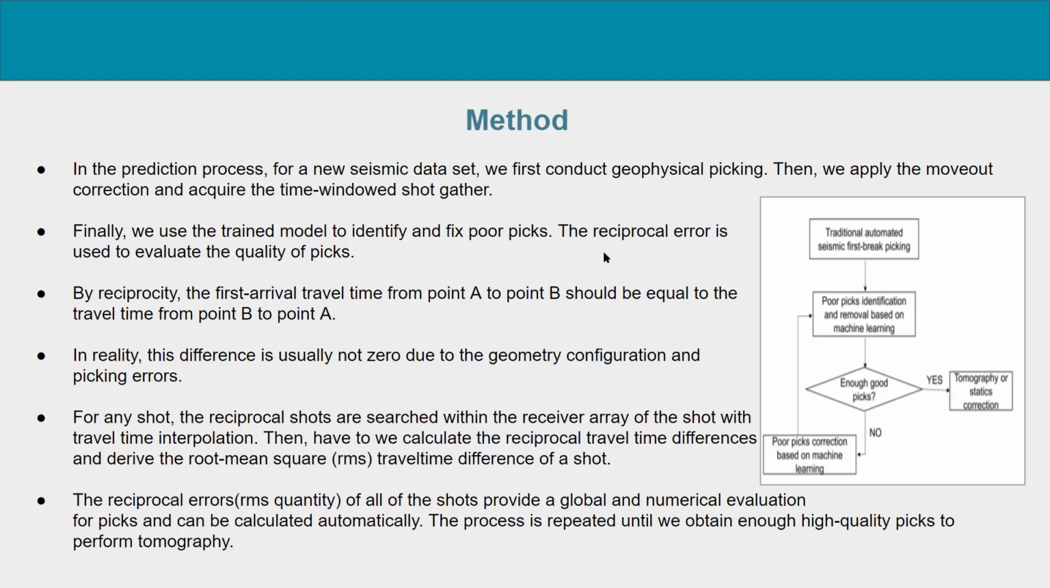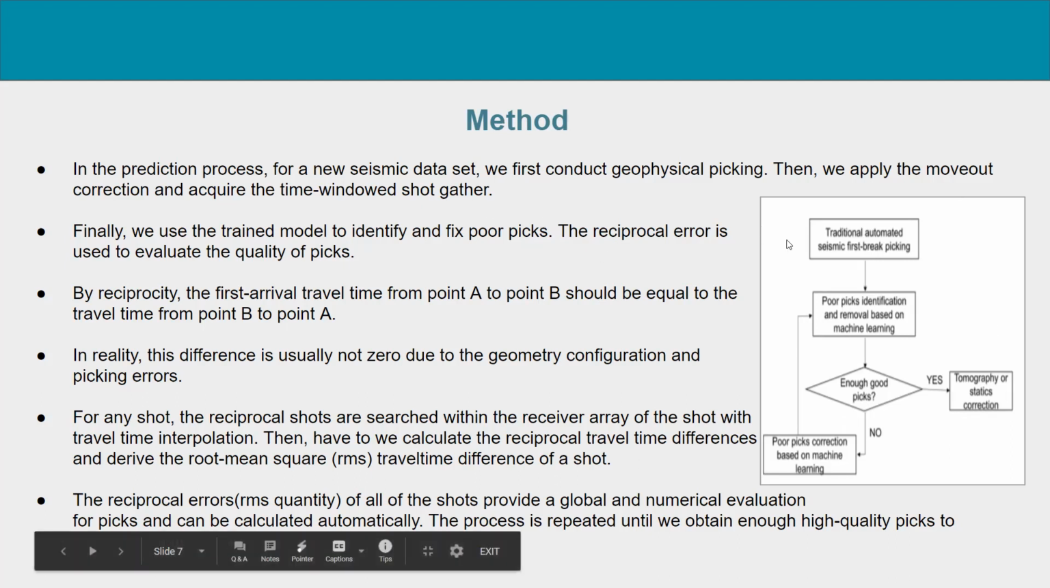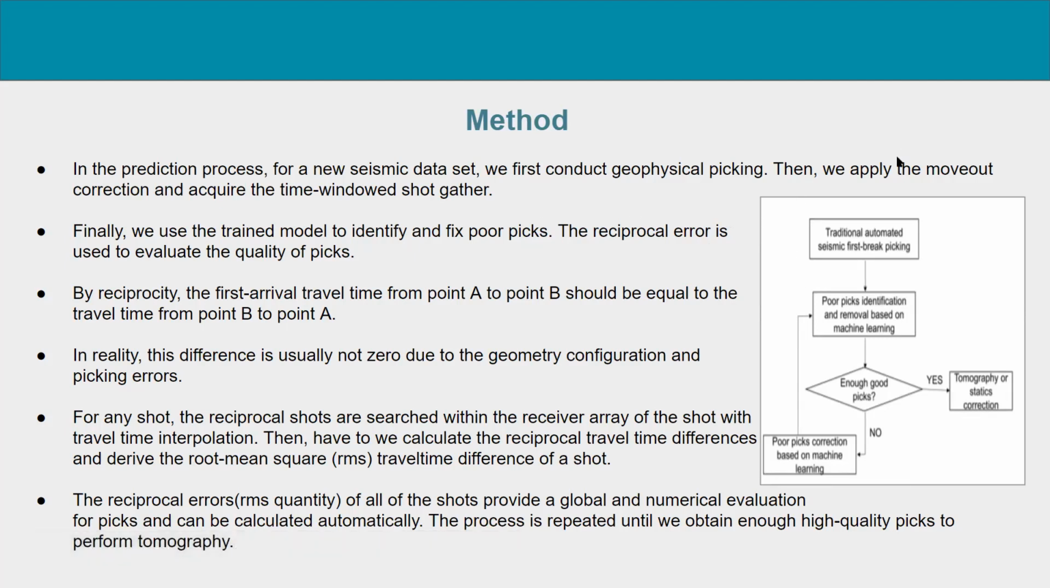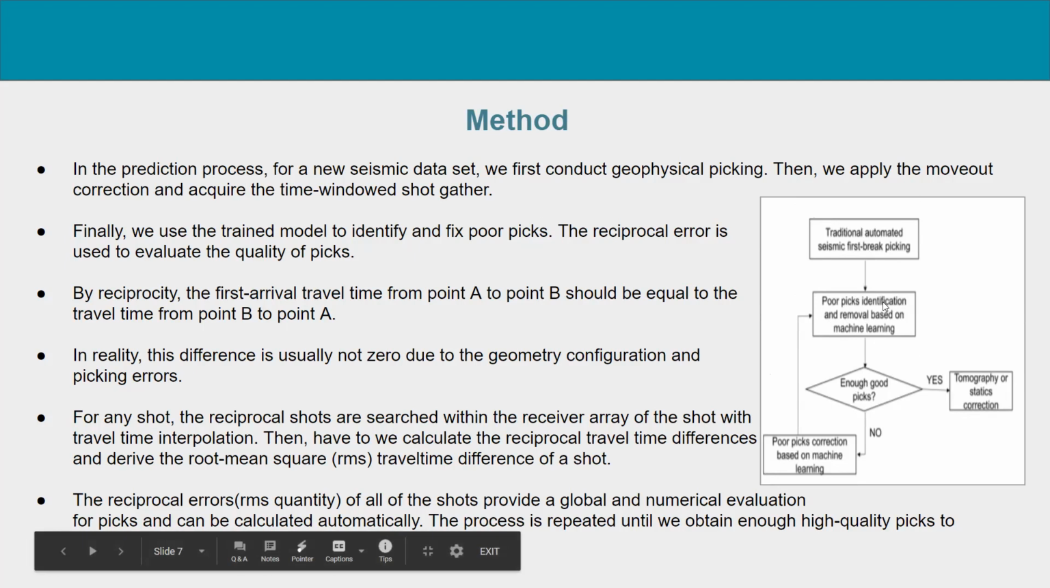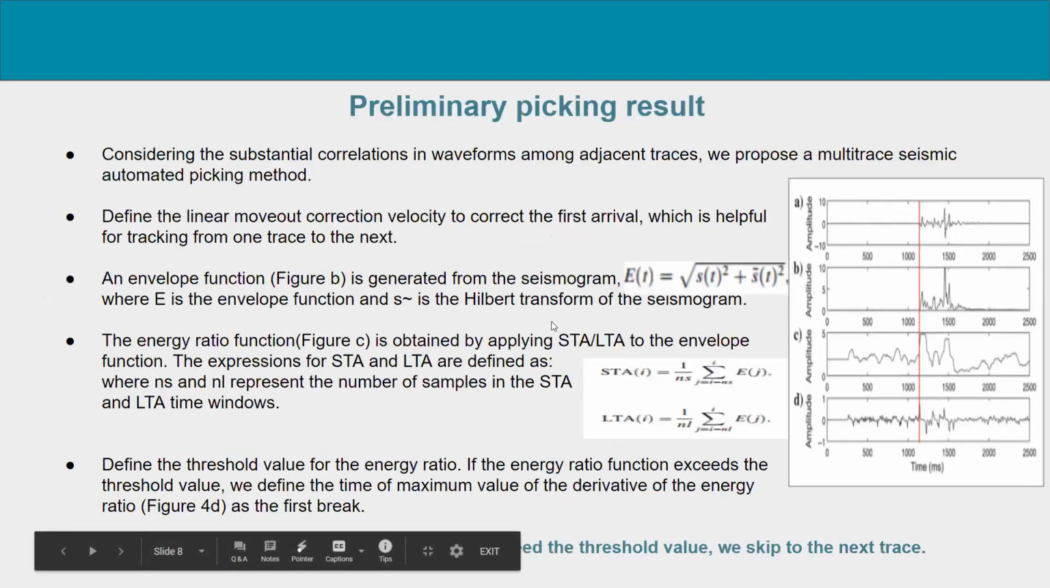On the right hand side, we can see this flow chart which defines the flow of the problem. Initially, the traditional automated seismic first break picking is done, and then the poor picks are identified and removed using the machine learning model, in our case the convolutional neural network model. If we get good enough picks, then we can proceed to statics correction. Otherwise, these picks are fed back to the model for further processing.